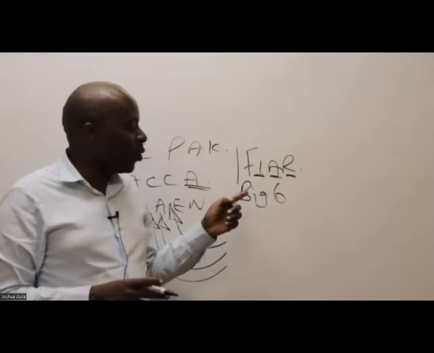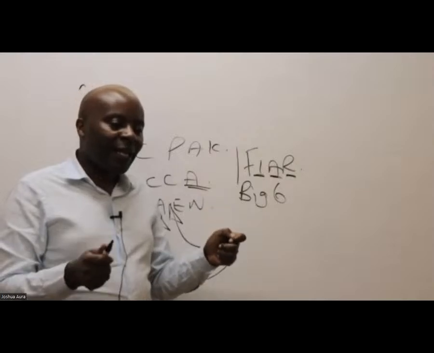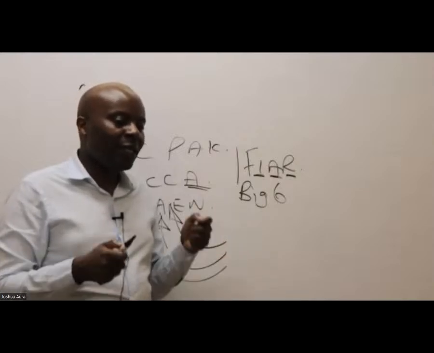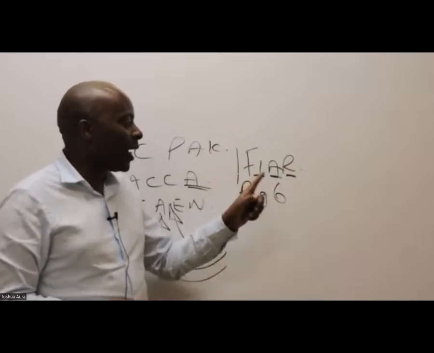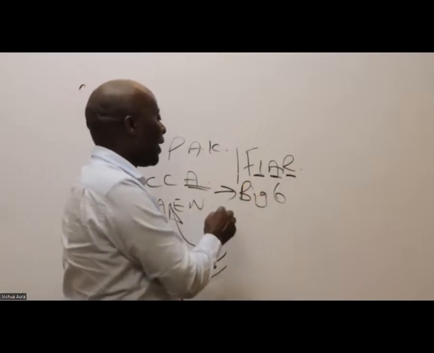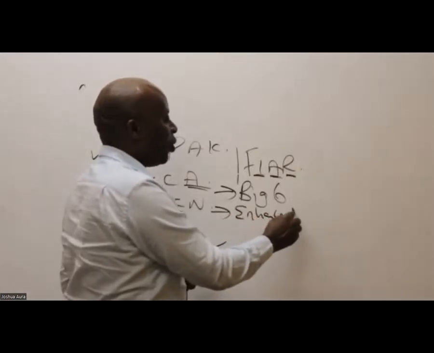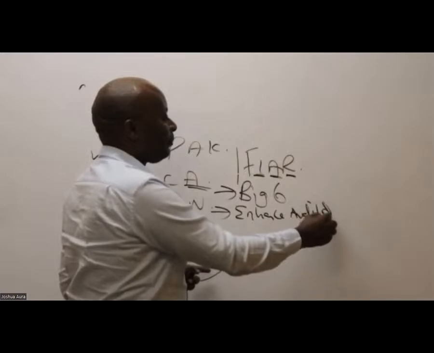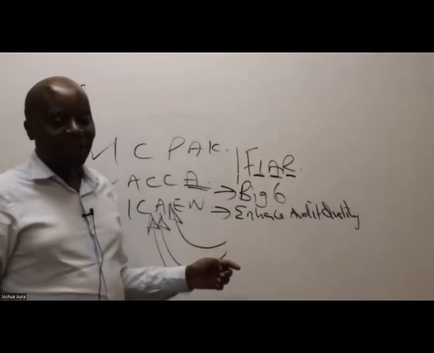So in this case here, they are looking at what? External audit. And amongst the things that they would want, their major objective, which you should never forget, ladies and gentlemen, this IFAR, number one, is to enhance the audit quality. How do they do this?